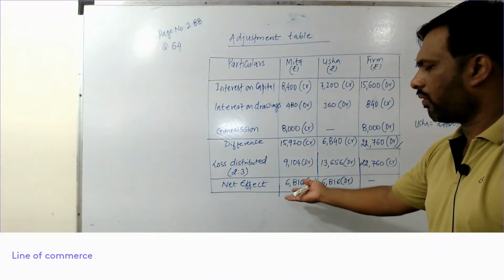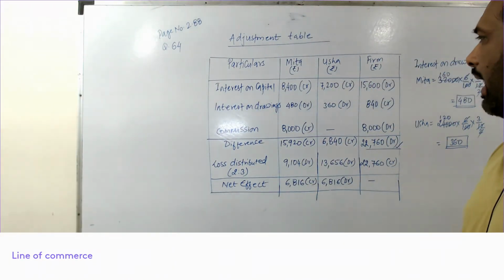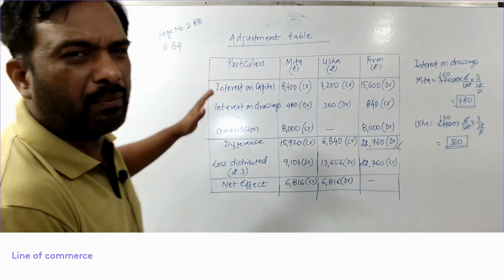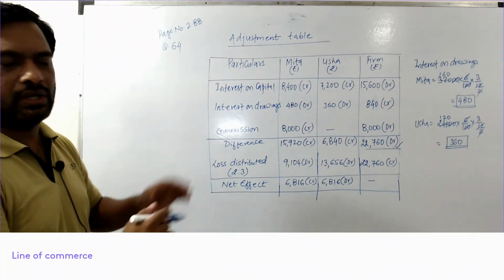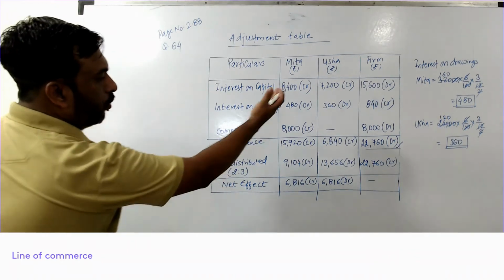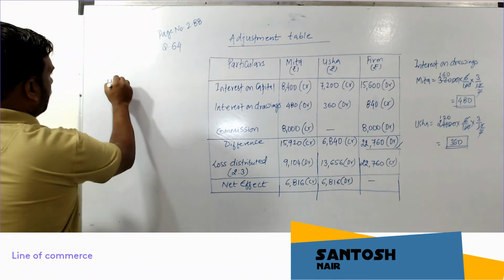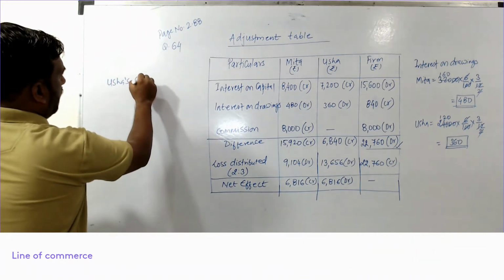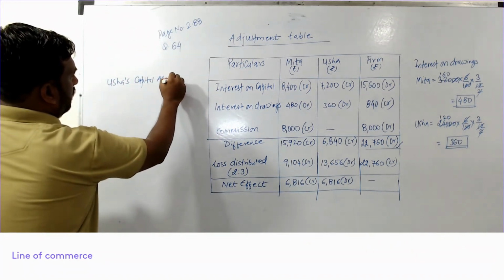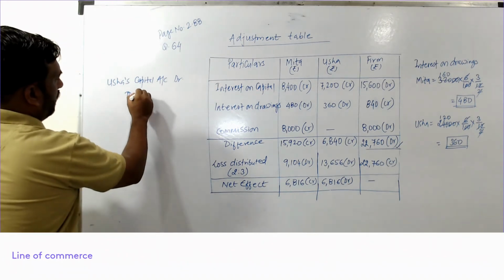It's quite obvious from here. The entry will be, I'll just write it here. I'm not making any format, I'm just passing the journal entry. So the entry will be, who has to be debited? Usha. So you will write Usha's capital account debit to Mita's capital account.